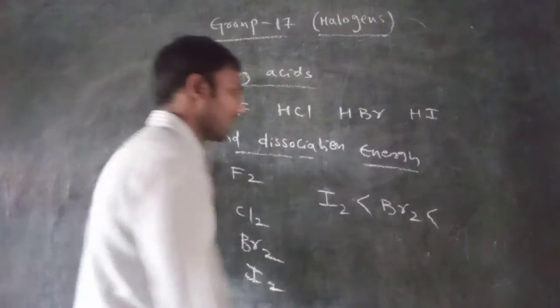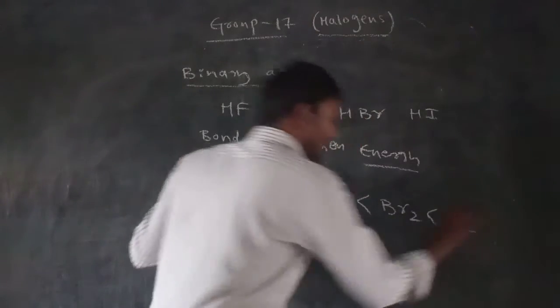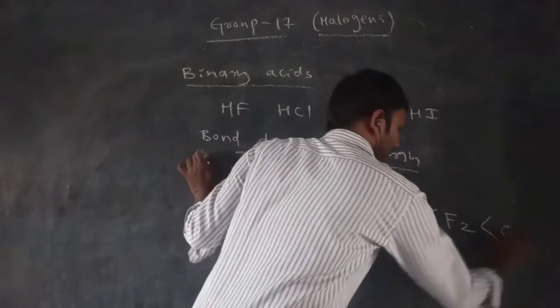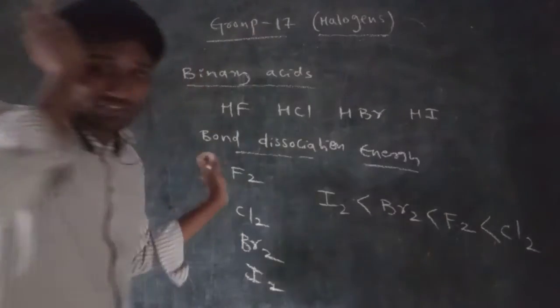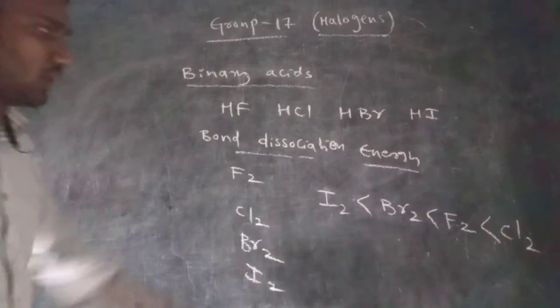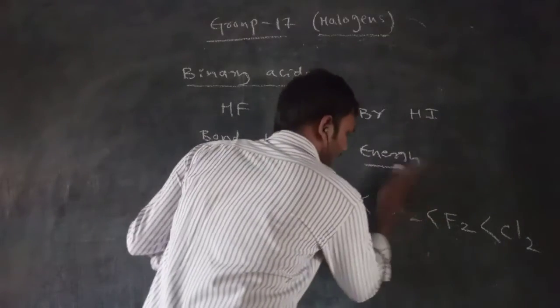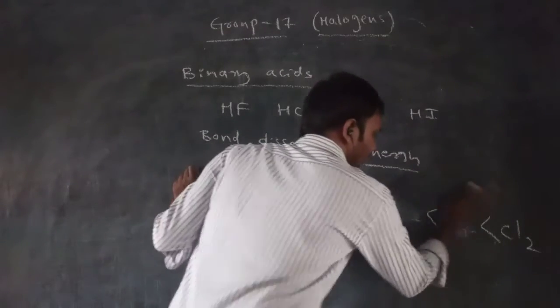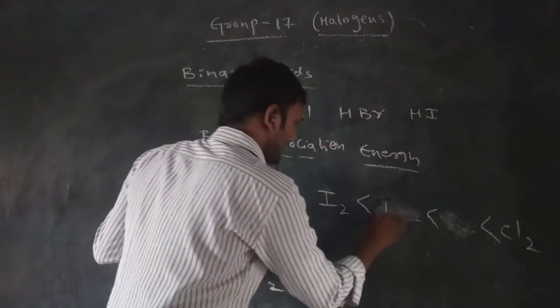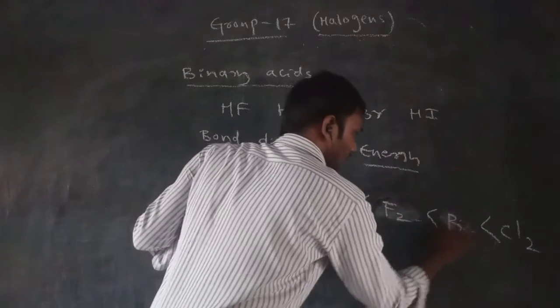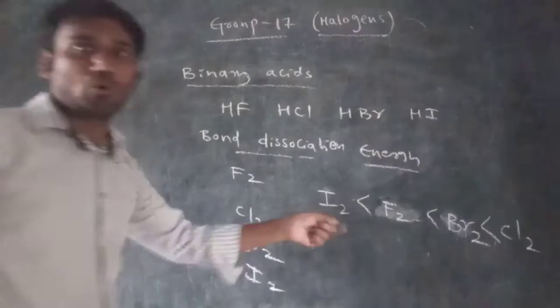So that's why, here, what happened? Fluorine bond dissociation energy is less than the chlorine. Right, sorry. After the bromine, this will come. So here fluorine will come. Right, very sorry. So what is coming here? Next of all, bromine is coming. So after the chlorine, bromine will come.